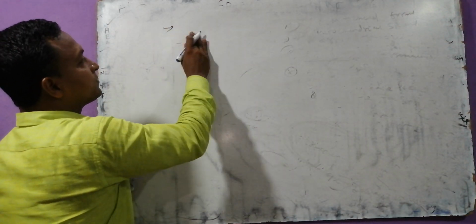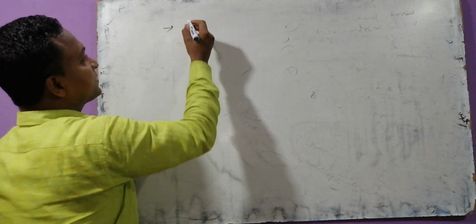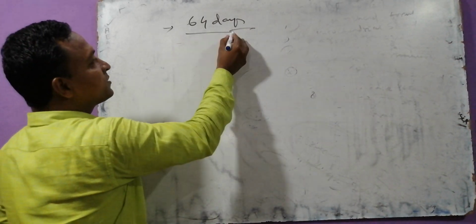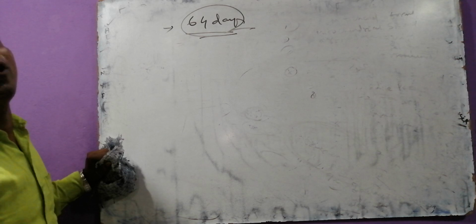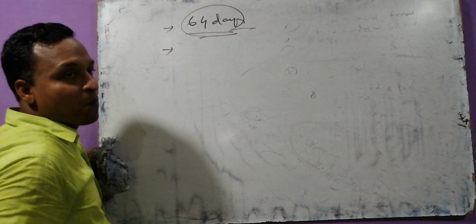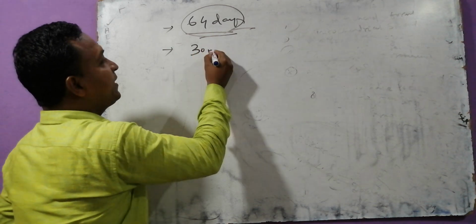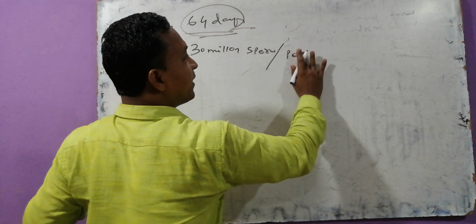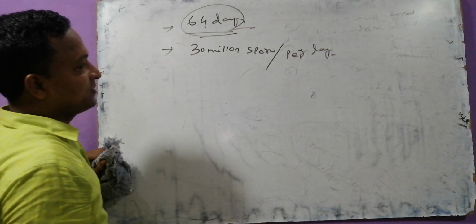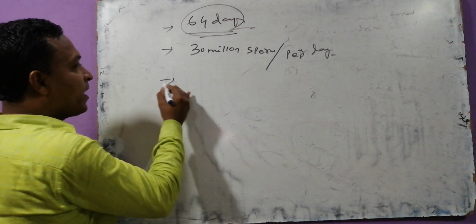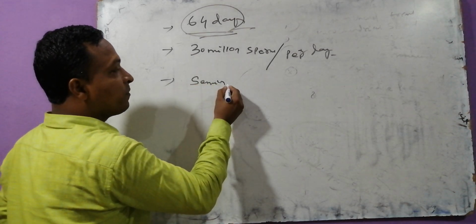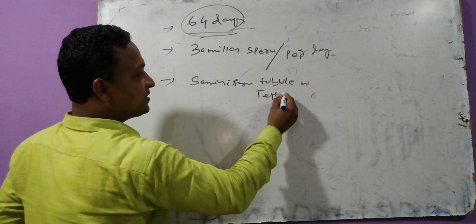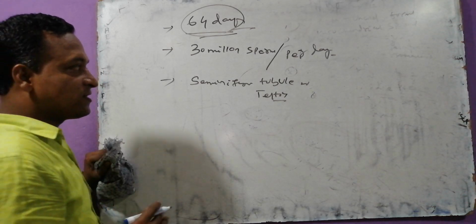The spermatogenesis takes how many days? Try to guess, my dear. In humans, spermatogenesis takes place over 64 days. Per day in humans, 30 million sperms are produced. The sperms are produced in the seminiferous tubule of the testis.